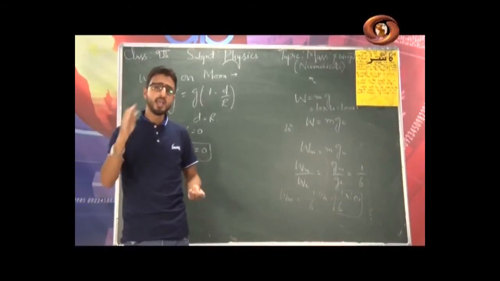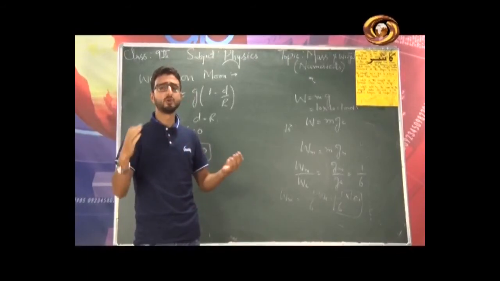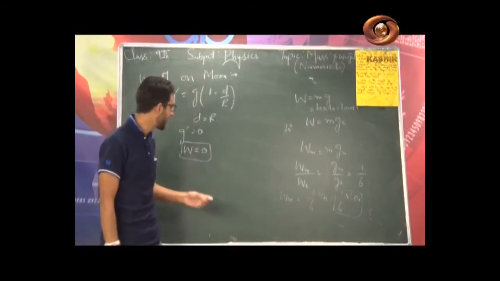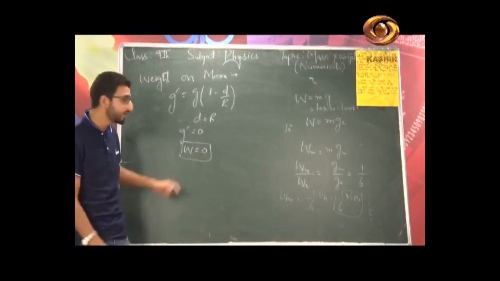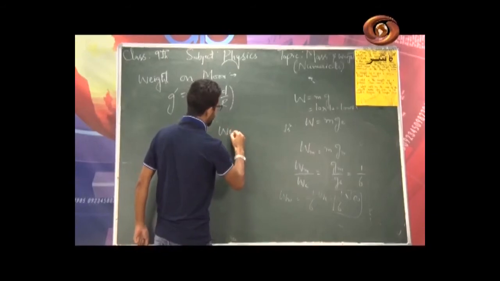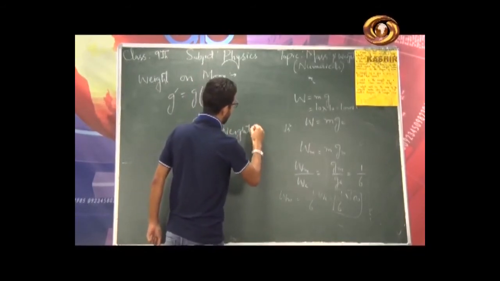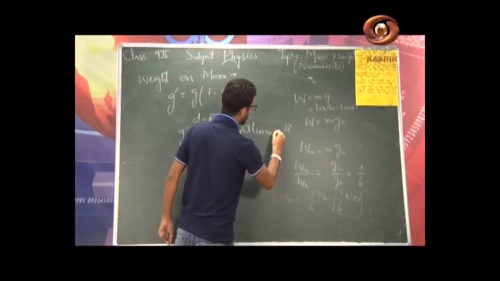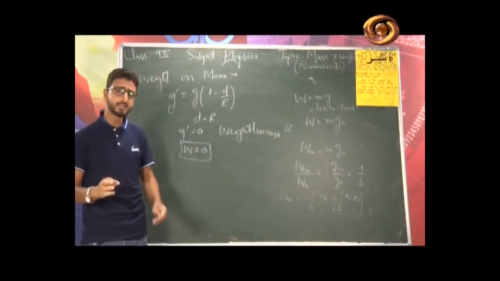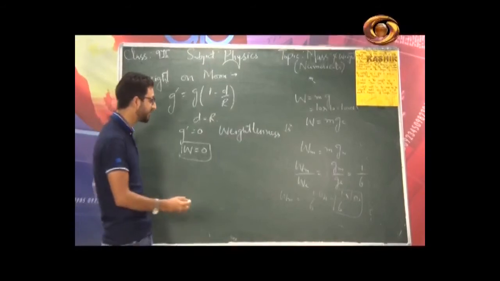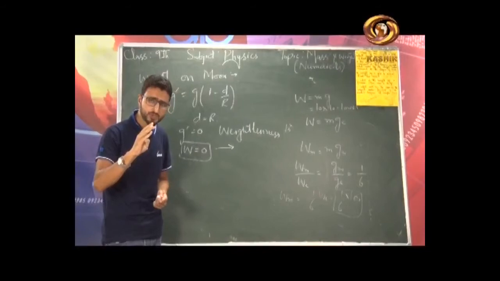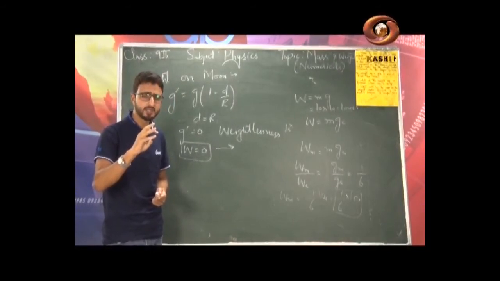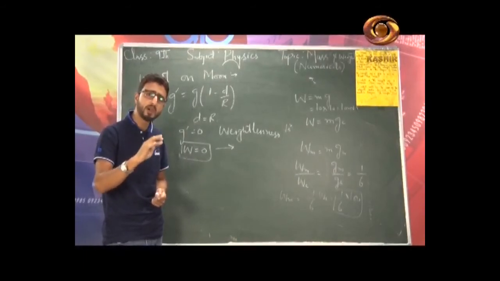So with depth, acceleration due to gravity decreases, so the weight of a body also decreases. And remember this very condition, when the effective weight of a body becomes 0, this condition in physics is called weightlessness. What do we call it? Weightlessness. And it is observed in 4 situations. One situation I told you, body at the center of earth. The second, body at null points. We will discuss about the null points in the 11th class physics. Then body in a freely falling lift and body in a satellite.